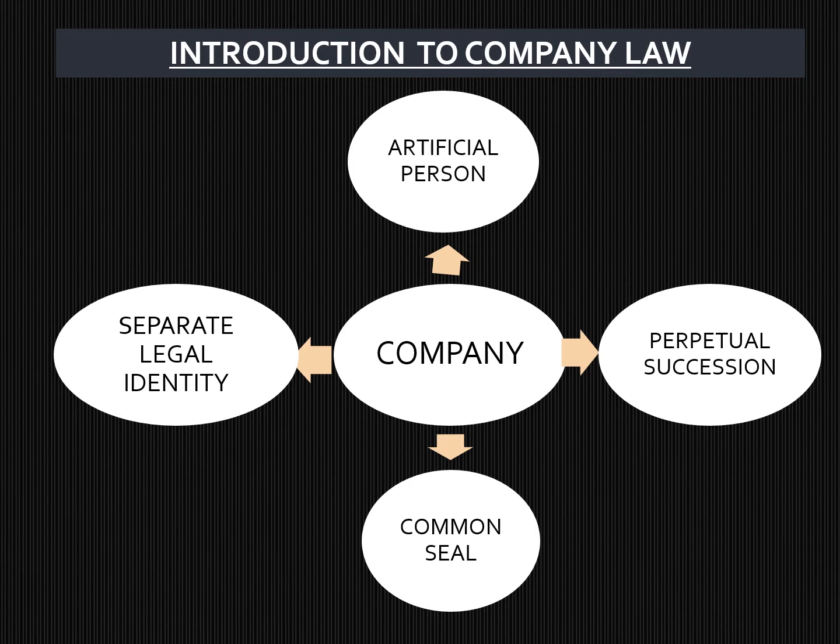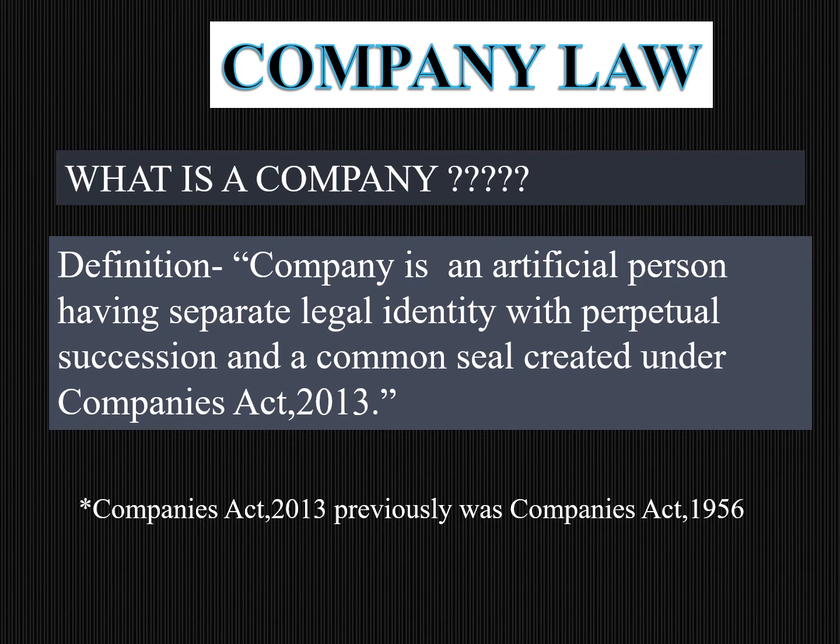The fourth important feature is separate legal identity. As an artificial person, a company has its separate legal identity, like we have our own name, our own identity. Like that, the company has its own name, its own identity, and is also capable of entering into any kind of contract in its own name. So when these four features are combined, the definition of a company is formed. This is a simple definition which is written in the examination.